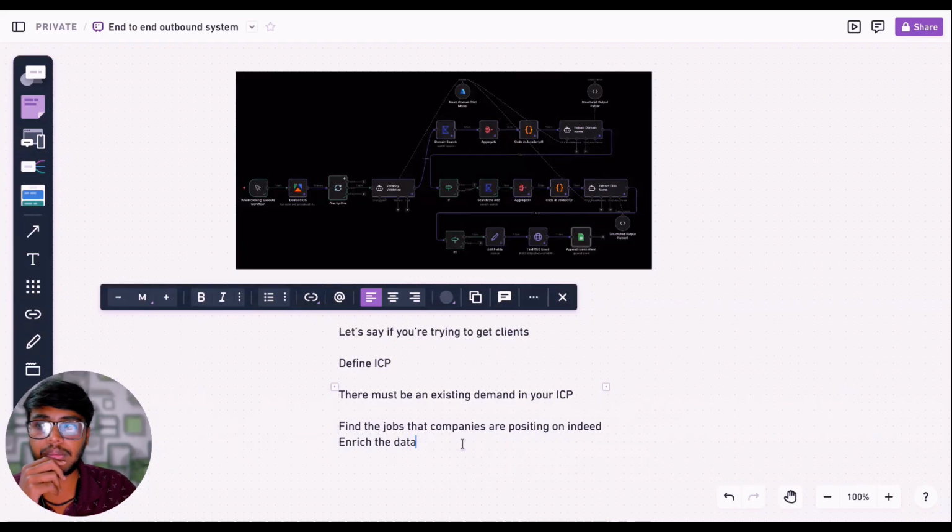These are the only things we need to do in order to get really good responses out of our cold email outbound campaign. And this is as simple as you can see right now. People are making it really hard, but it's not. You just need to think from first principles: if you are trying to connect with someone for your services, do they seek those particular services?